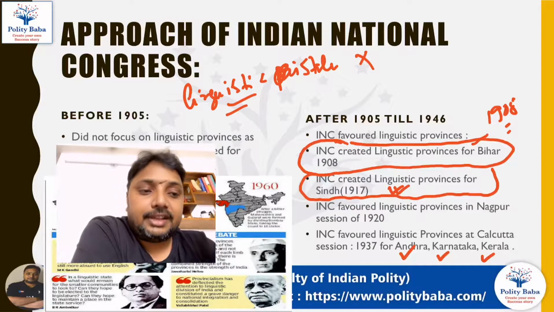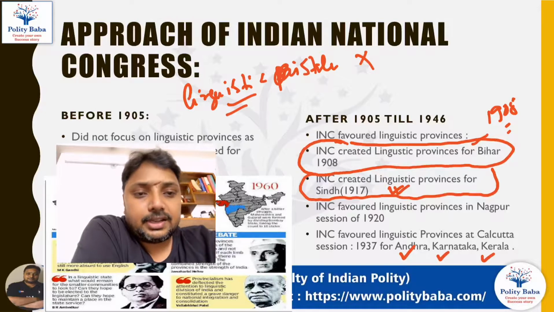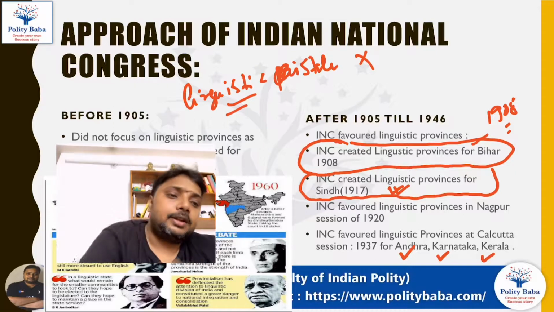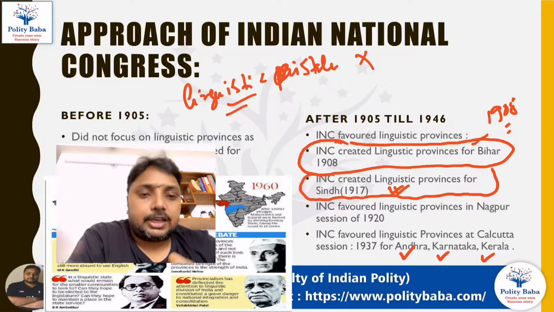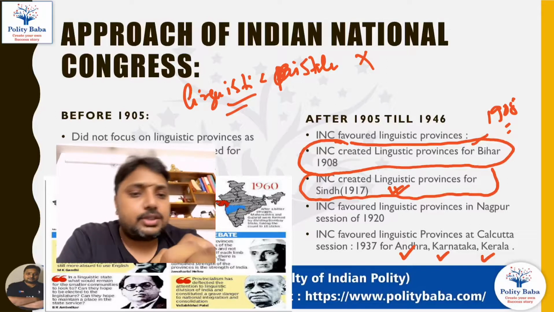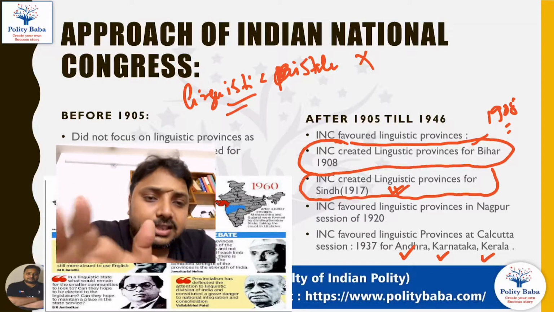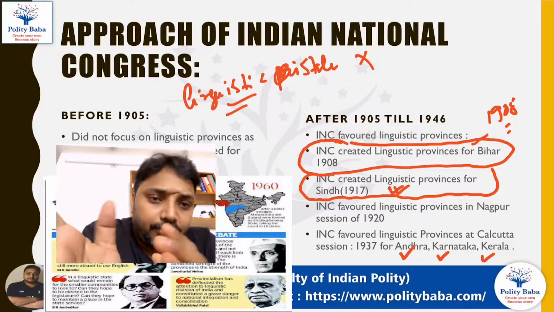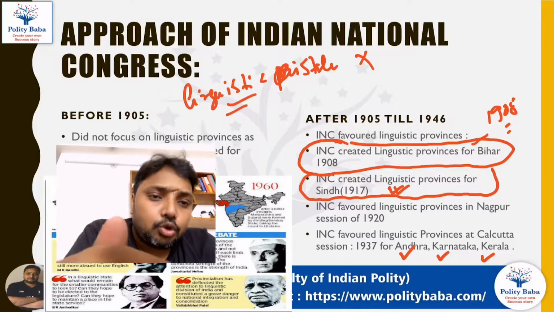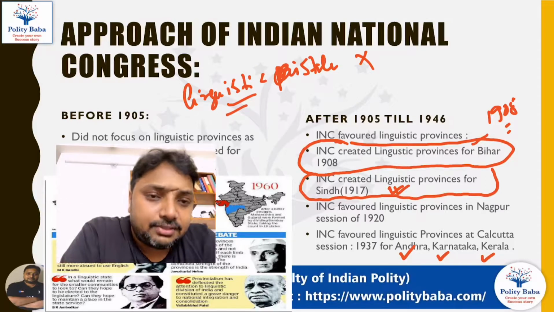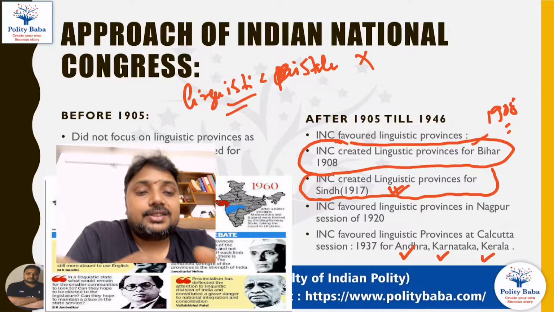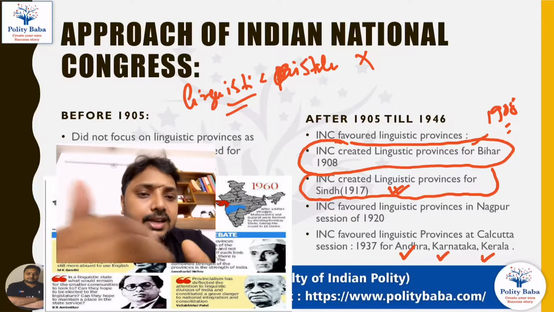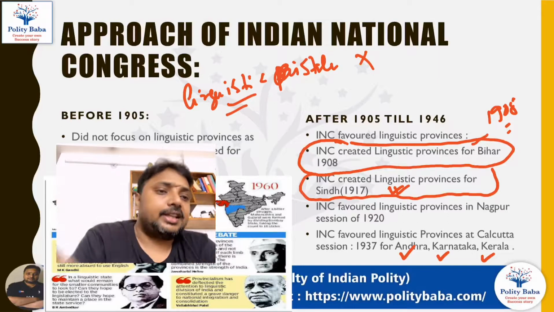And they will definitely create a separate linguistic state for the Telugu speaking people, for Malayalam speaking people, and for the Kannada speaking people. This was the promise made by the Congress in 1920, but fundamentally its promise was more significant in 1937, when it specifically spoke about three provinces: Andhra, Karnataka, and Kerala.